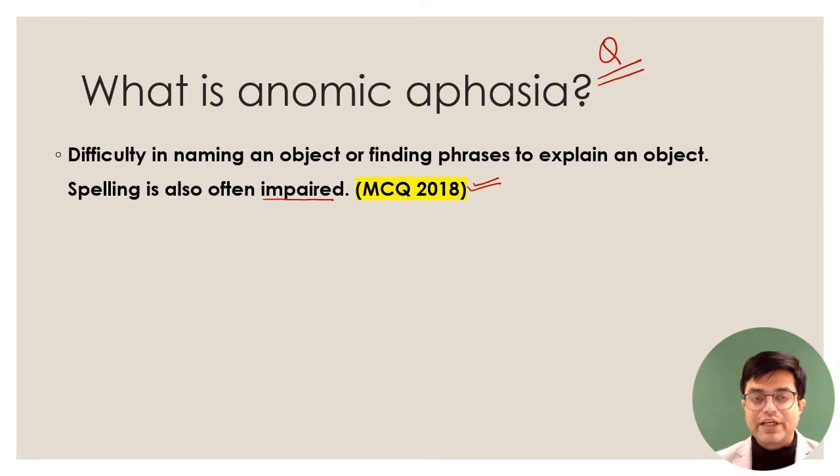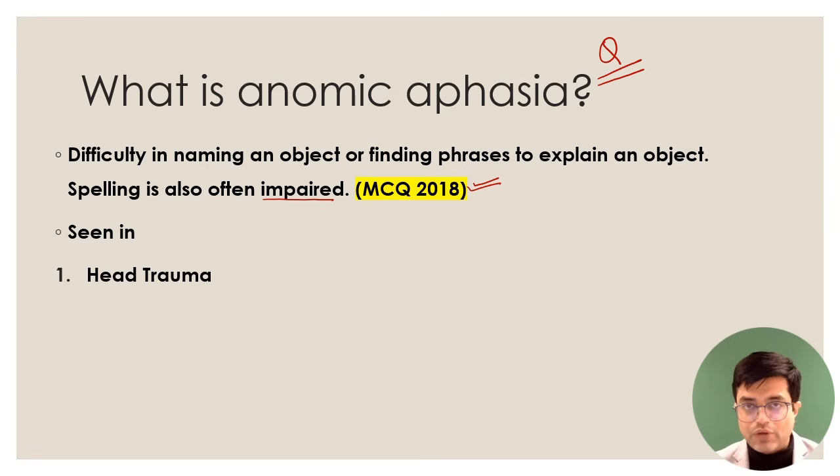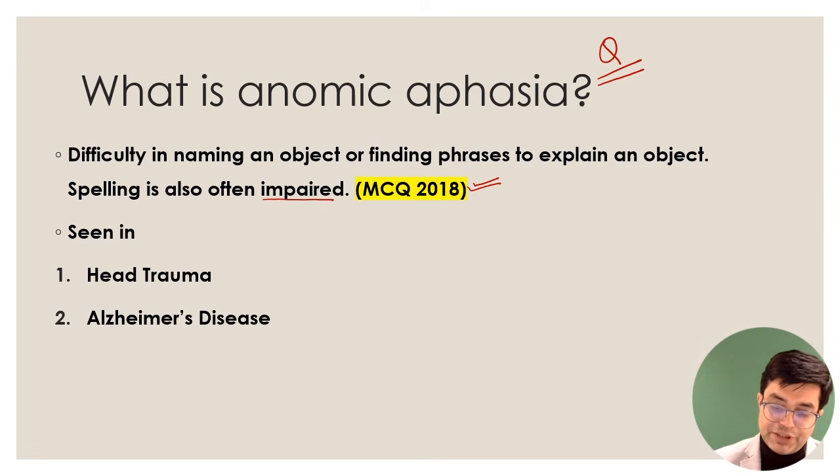But if you forget names of most of the things, common things which you are not supposed to forget, and that kind of aphasia is happening regarding most of the common things, that is called as anomic aphasia. Anomic aphasia is seen in multiple conditions. First of all, it is seen due to post-head trauma. Secondly, it can occur in Alzheimer's disease. This is a NEET PG question.